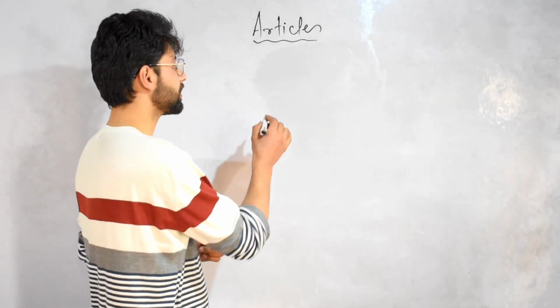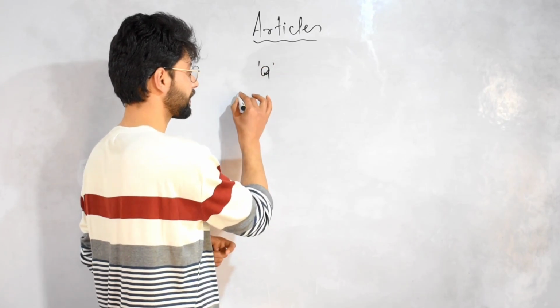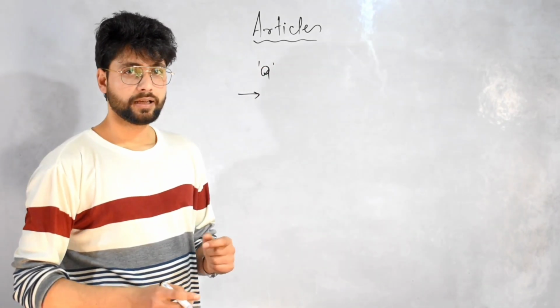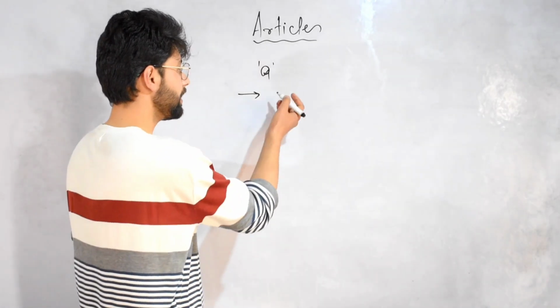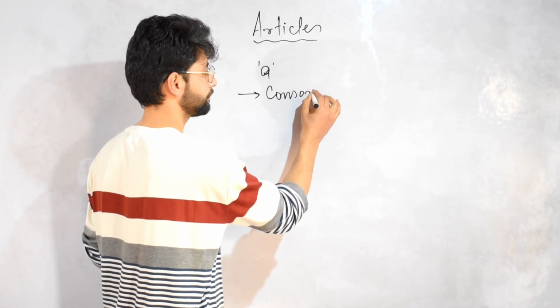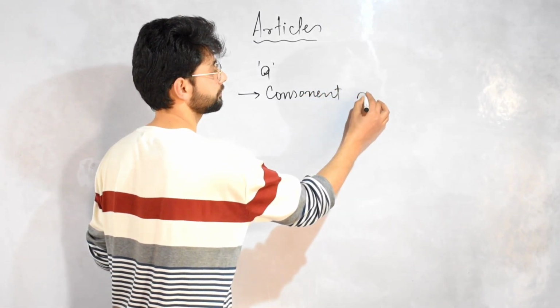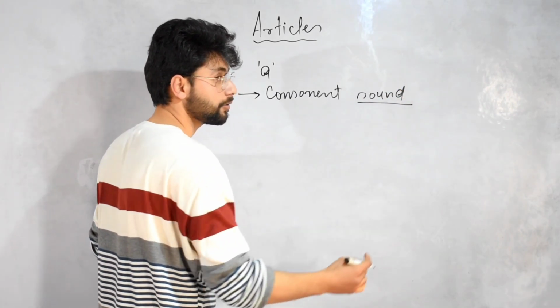In indefinite articles we will start from a. The article a is used when a noun starts with a consonant sound. Remember, it is consonant sound.